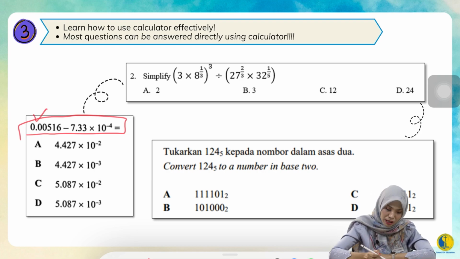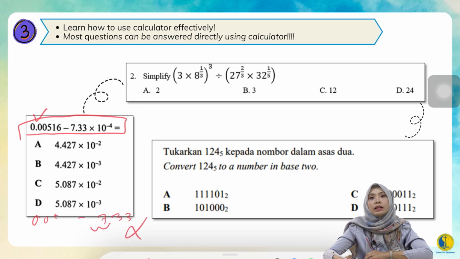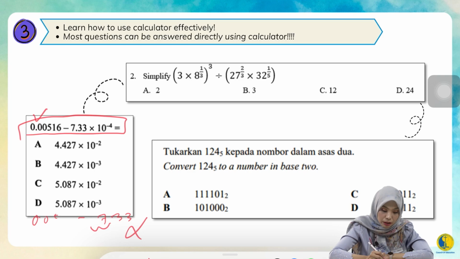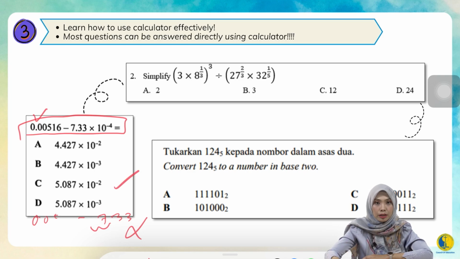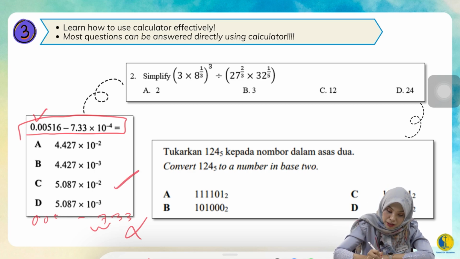Don't waste time. Don't do that calculation in your mind, 0.005 and then 7.33, manually. Don't do that. Please save the time for more complicated questions that need more steps in working and calculation. So for this one, you just press the calculator and you get the answer. Okay, that's it. Simplify. This is what my students are so scared about. This is an indices question.